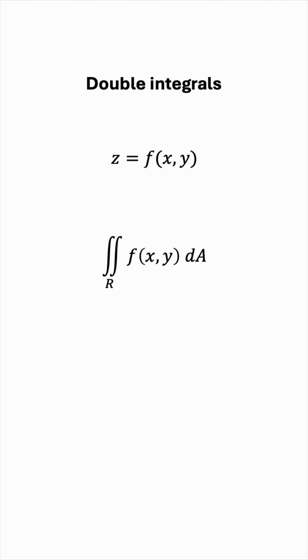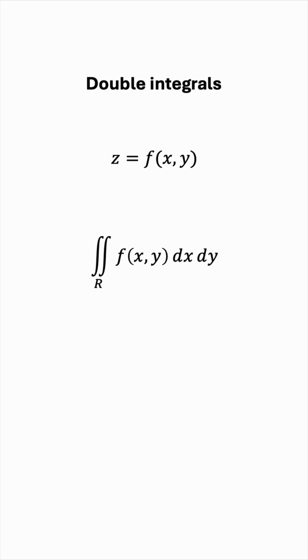So this dA is a differential change in each of the two inputs. We have a differential length x and a differential length y, and these will multiply to give you a differential rectangular area dA. So dA is dx times dy. So we can replace dA in the integral by dx dy.